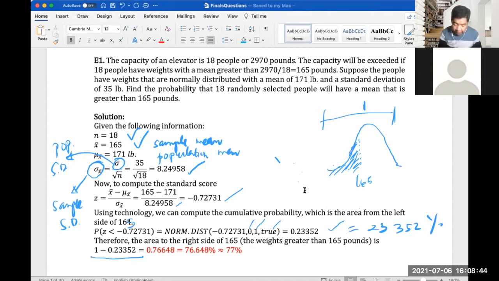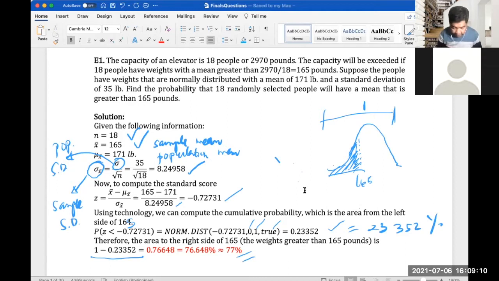So this blue area here. So to get the area on the right side of the density function, that is 0.76648, or in percentage 76.648, or if you round it off to a whole number, that is 77%. So that's the answer for easy round question 1.